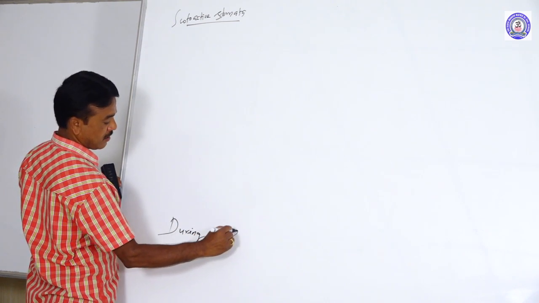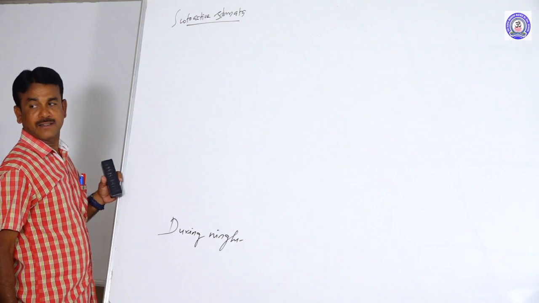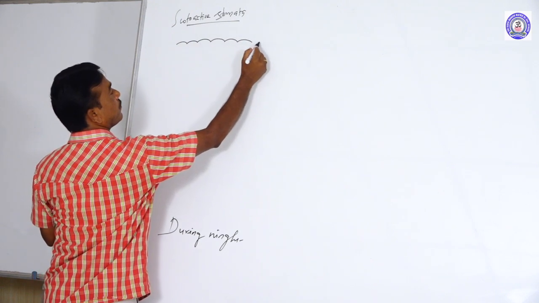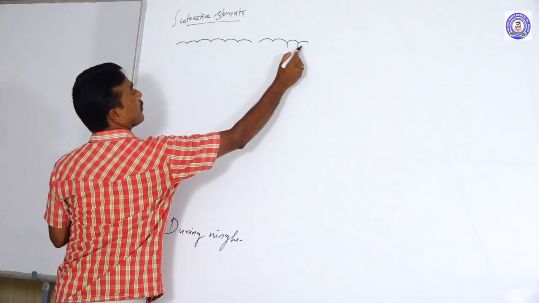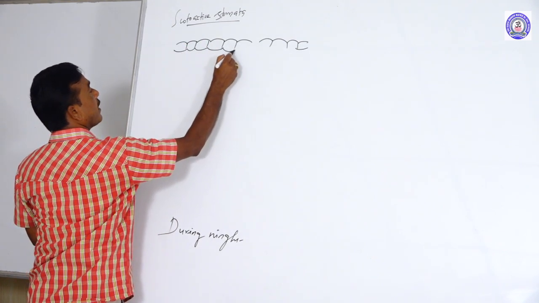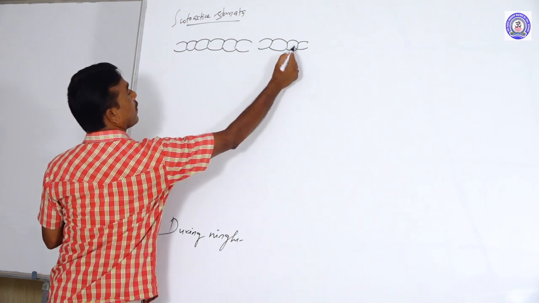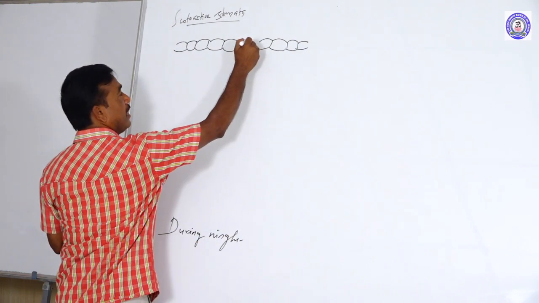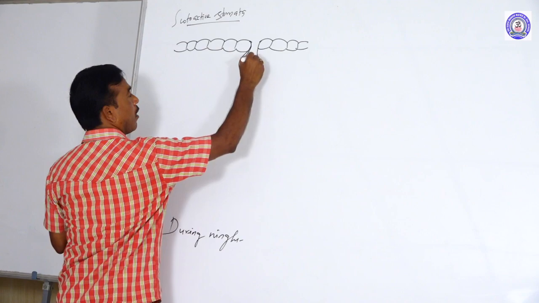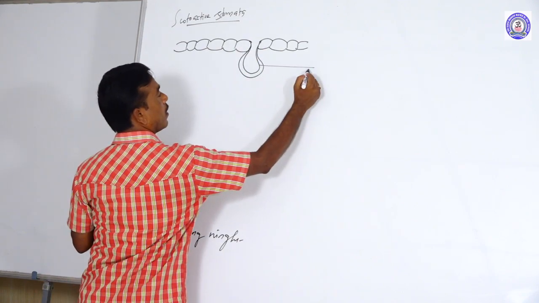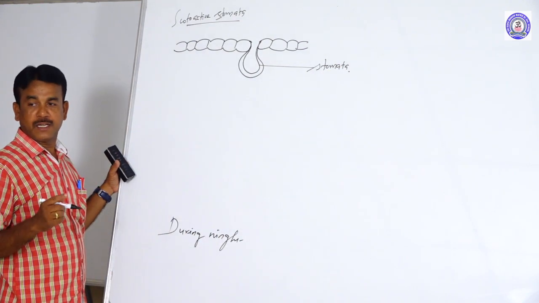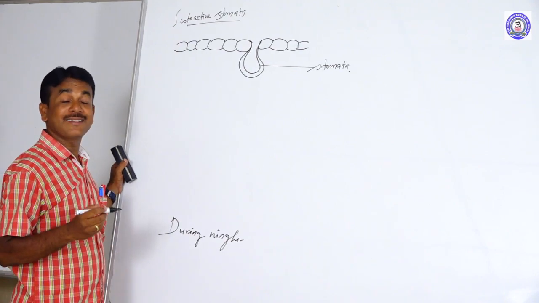How can it be operated? During night, how do the CAM plants activate? First of all, this is the epidermis. What is epidermis? That is called the outermost layer of the leaf. That leaf must possess stomata. What type of stomata is scotoactive stomata? It is also called sunken stomata.